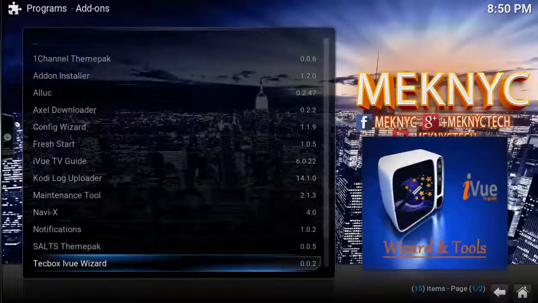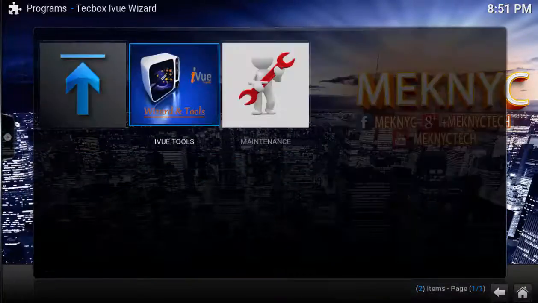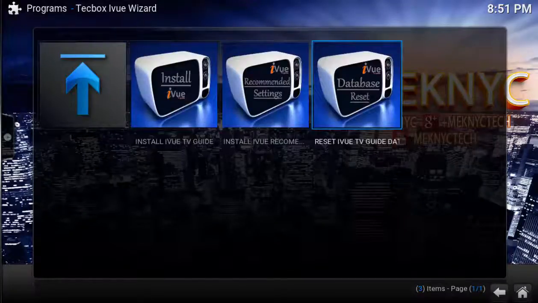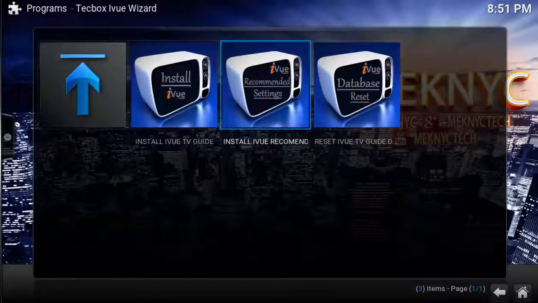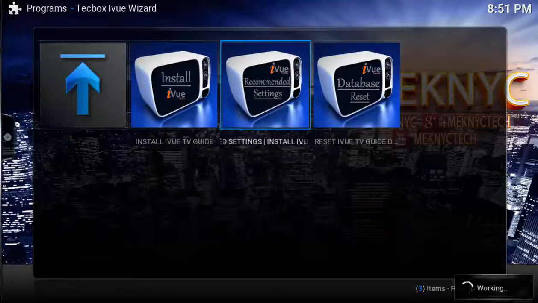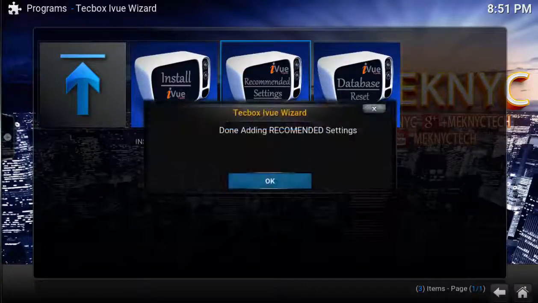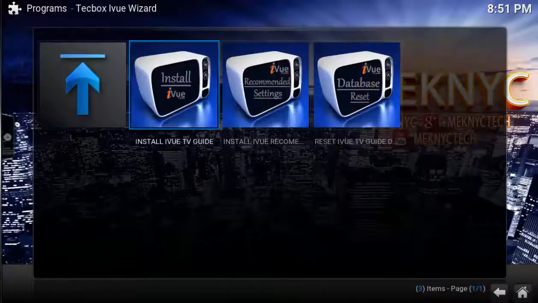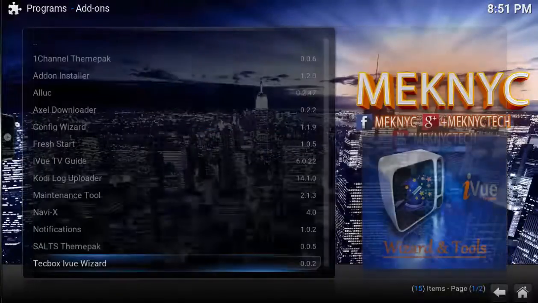Go down to TechBox iVUE Wizard. You're going to select iVUE Tools, and you're going to install iVUE recommended settings. Once that's done, hit Yes. Okay, let's go back.